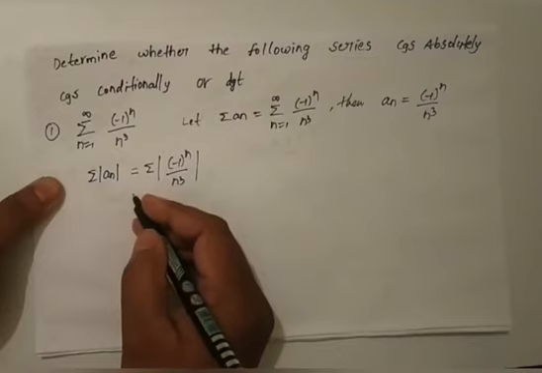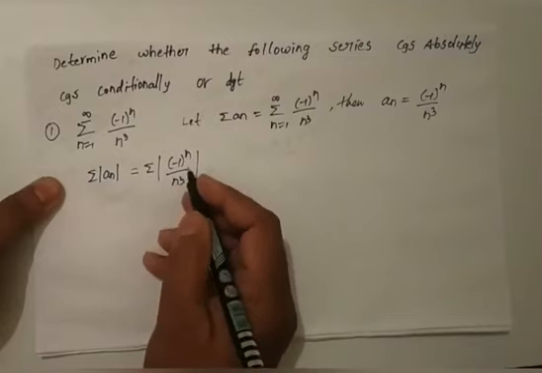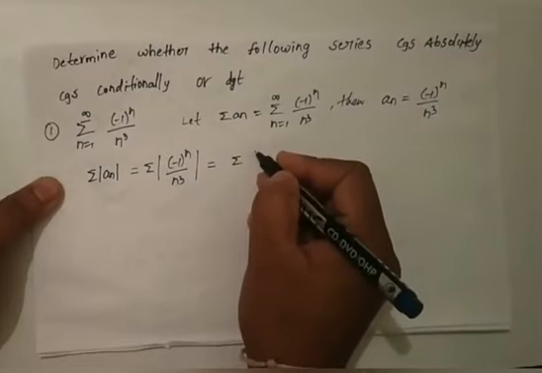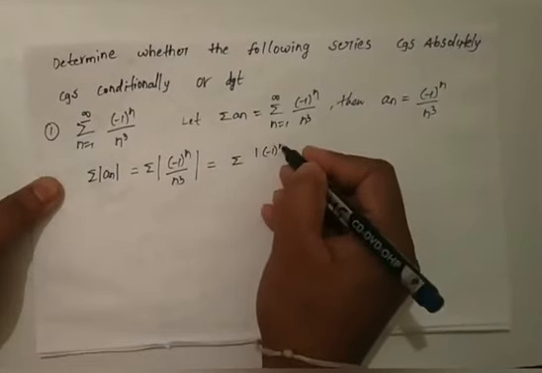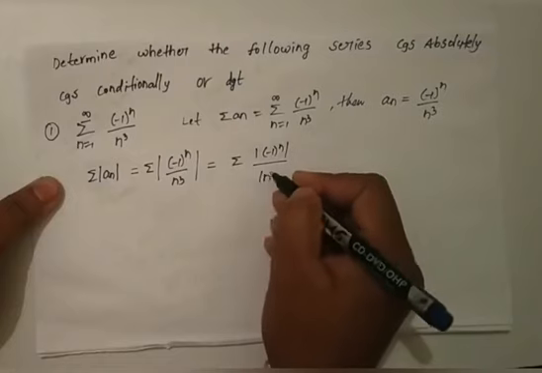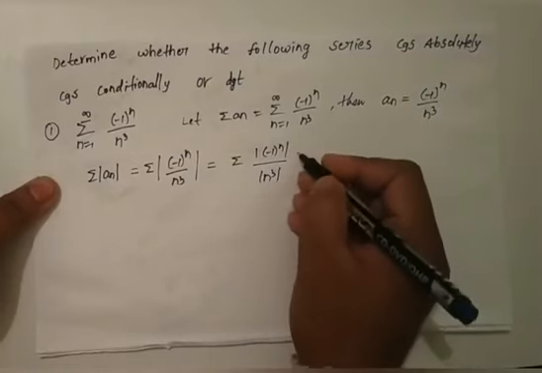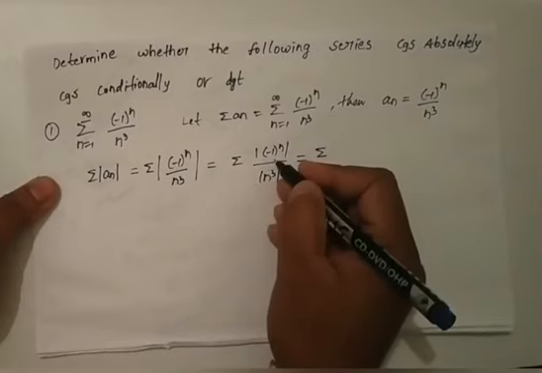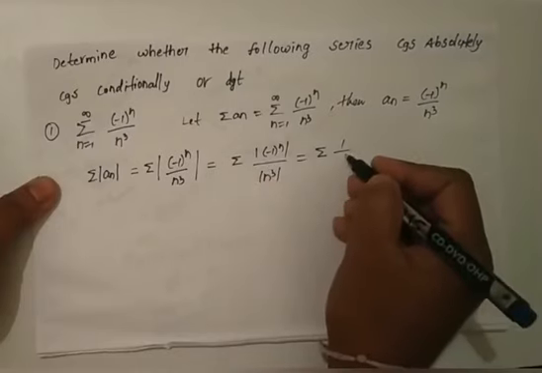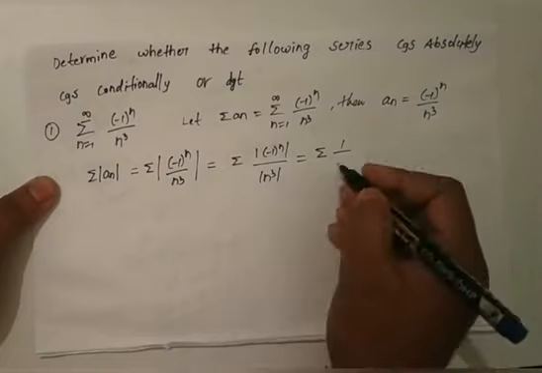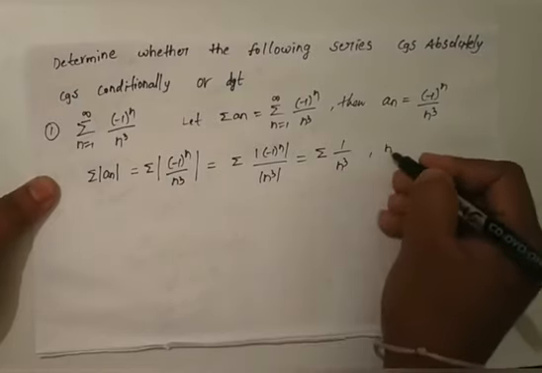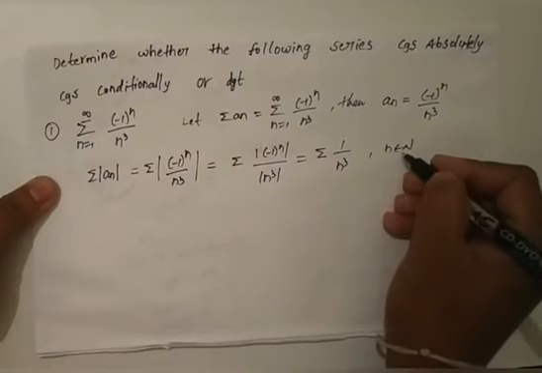Summation of modulus of an is nothing but summation of modulus of (minus 1) whole power n by n cube, which is equal to summation of modulus of (minus 1) whole power n by modulus of n cube. Modulus of (minus 1) whole power n is always 1, and n cube is always n cube for all n belongs to N. So here we have to choose only natural numbers.